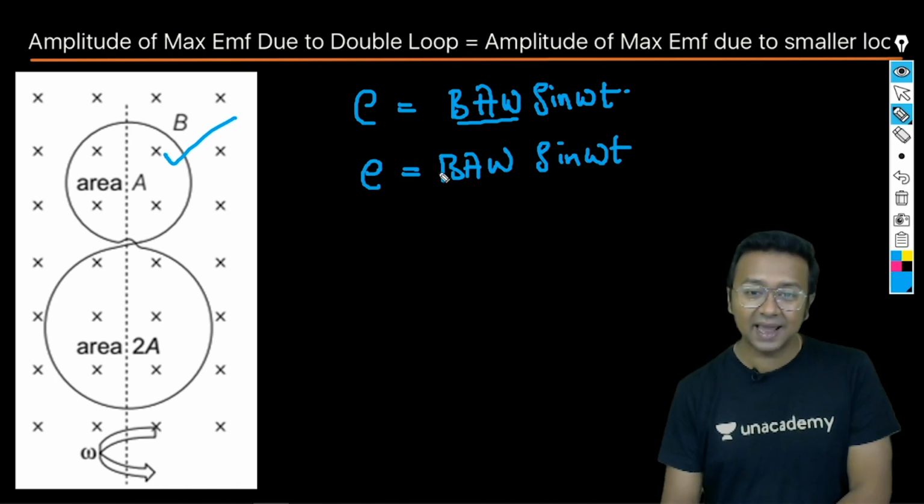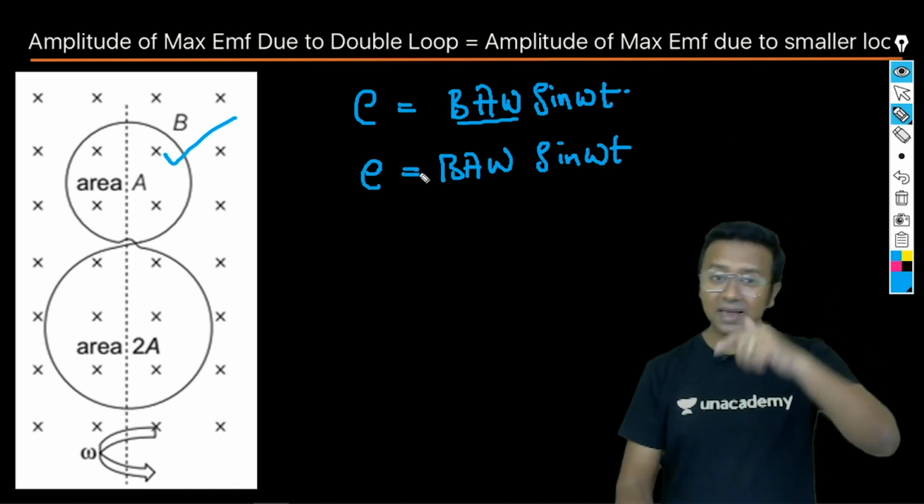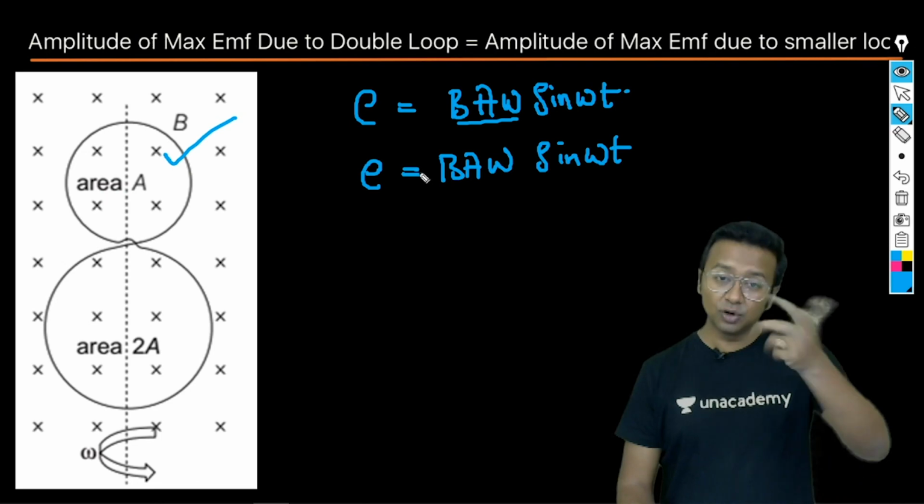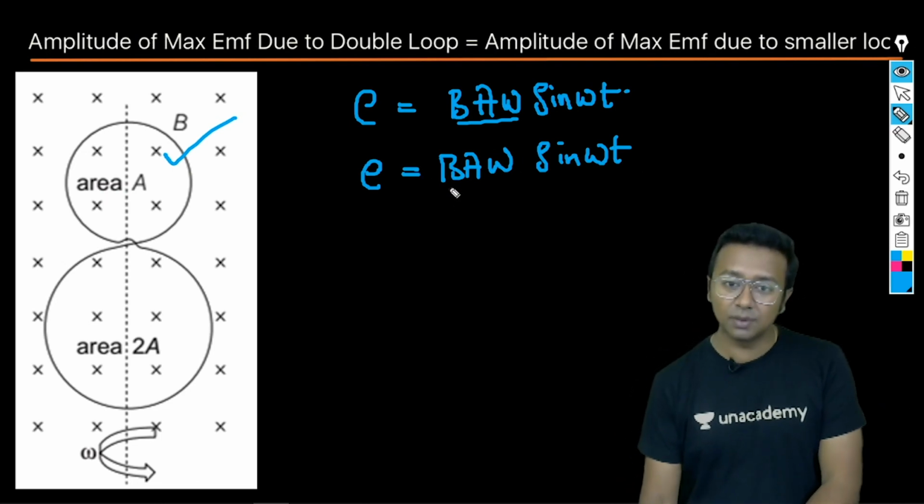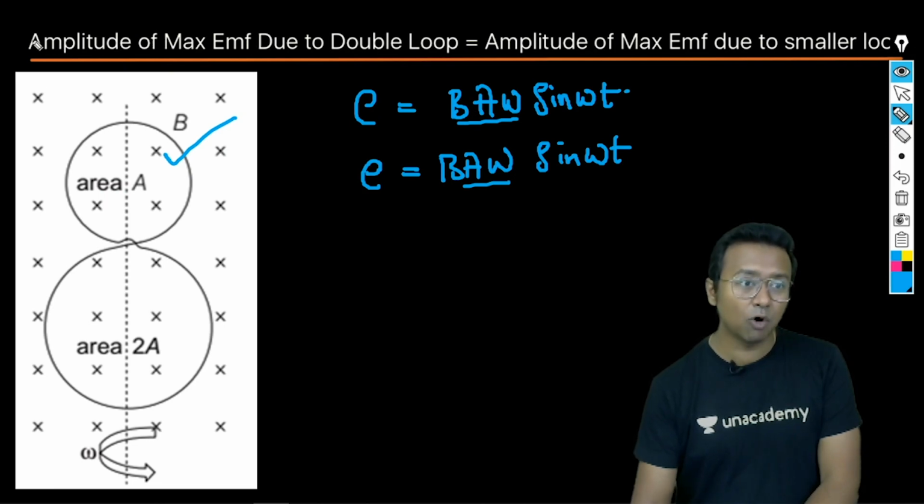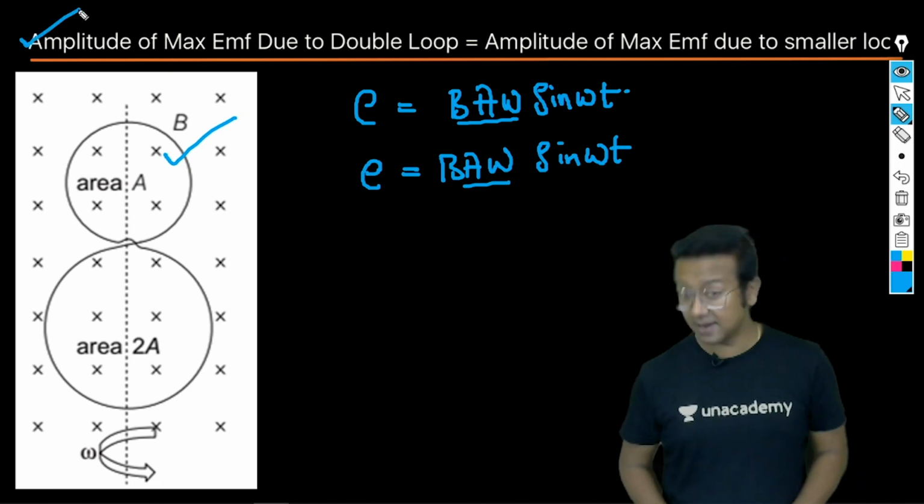Why? Because the area is A, so flux will be BA cos omega t, right? So if you differentiate it with respect to time, you will get BA omega sine omega t. So the maximum value is going to be the same. Option D is the correct answer.